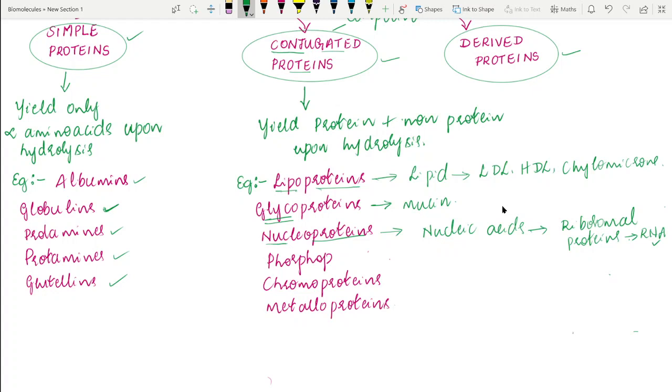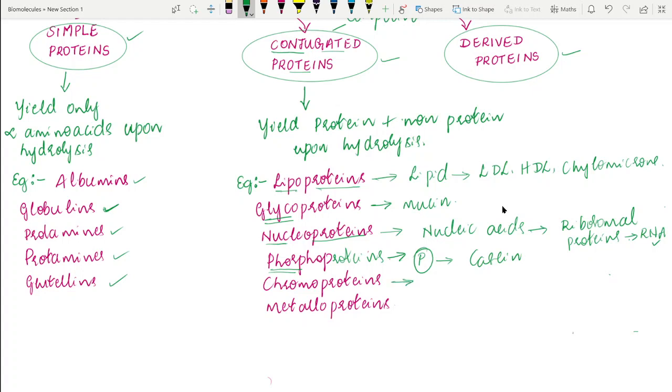The next type of conjugated protein is phosphoproteins. As their name indicates, in these proteins the serine, threonine and tyrosine residues are attached with phosphate groups. They are bonded with phosphate groups in these residues, and that's why we call them phosphoproteins. The best example for phosphoproteins is casein of the milk.